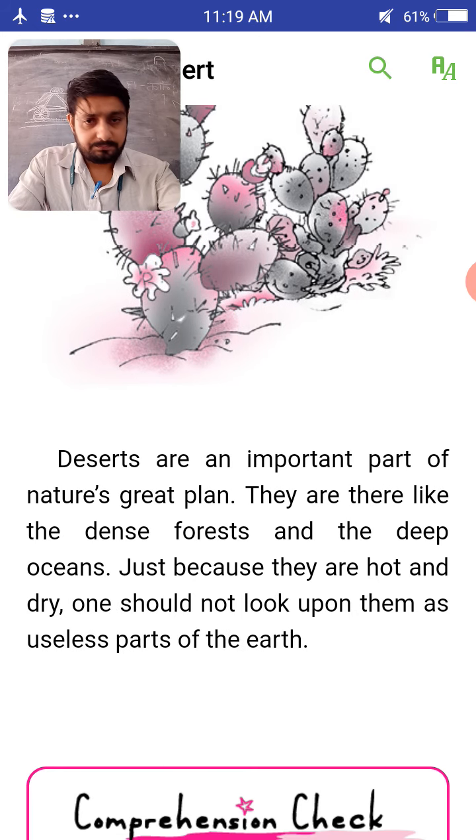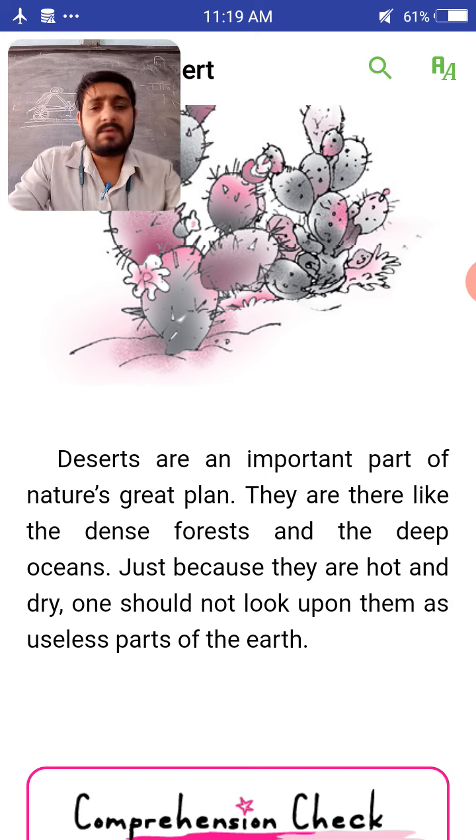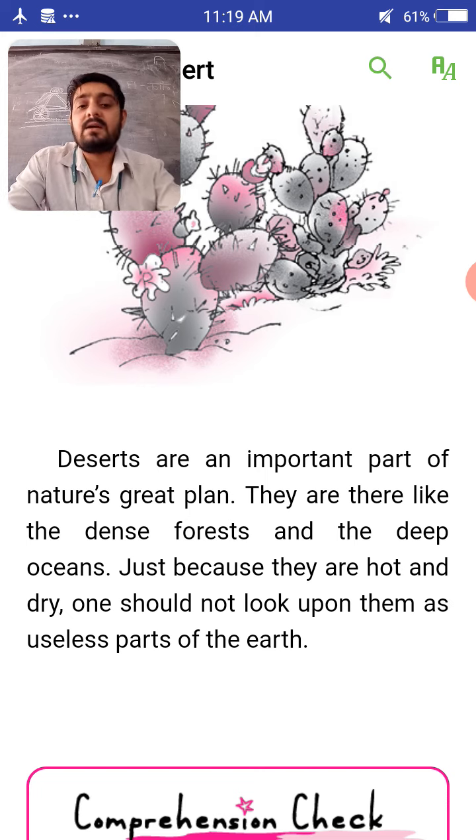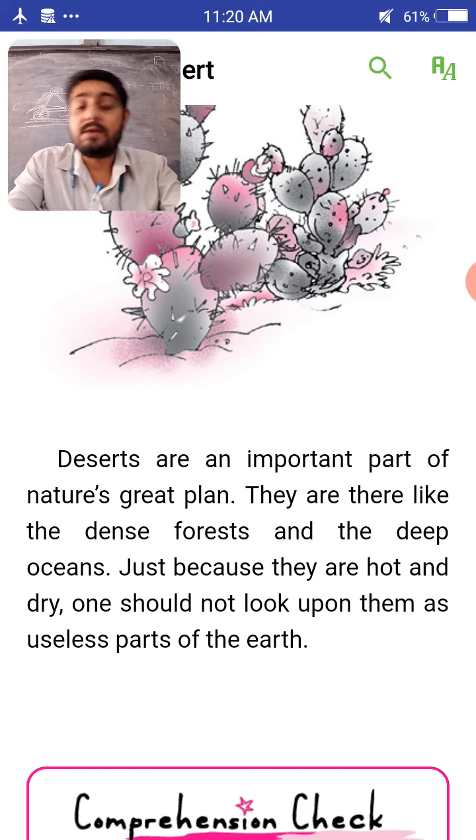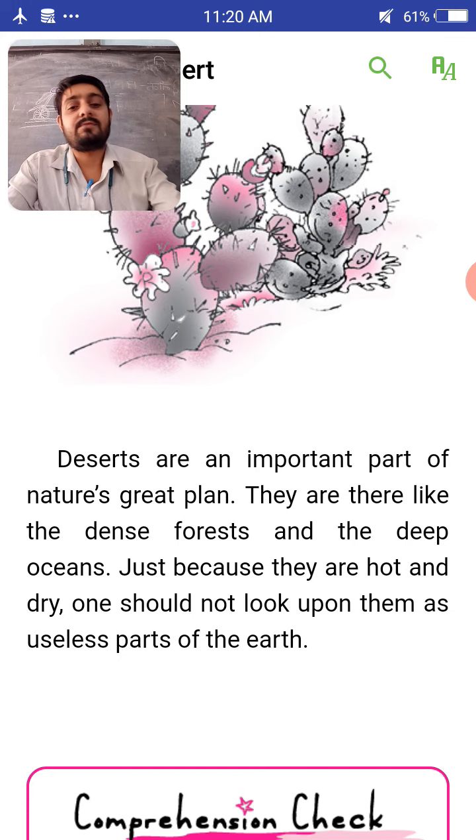So deserts are a very important part of nature's great plan. Like the dense forests and the deep oceans, forests are there, oceans are there. Just like these, deserts are also an important part of nature's great plan. We cannot neglect this. We have to see the beauty of these. We cannot dismiss them by saying that it is very difficult, it is very hard. This is also nature's great plan. So we have to see the beauty of everything, whatever is there.